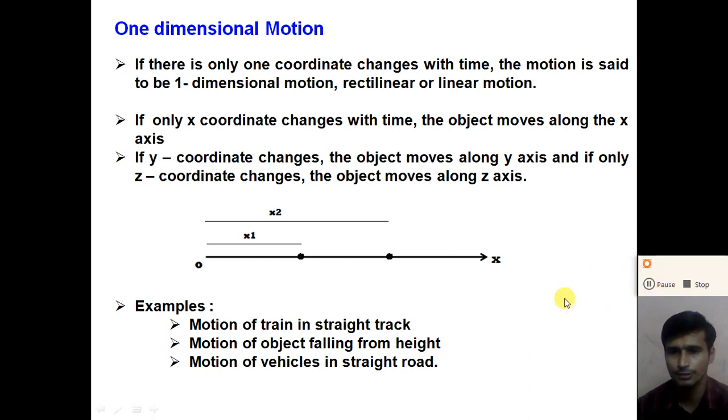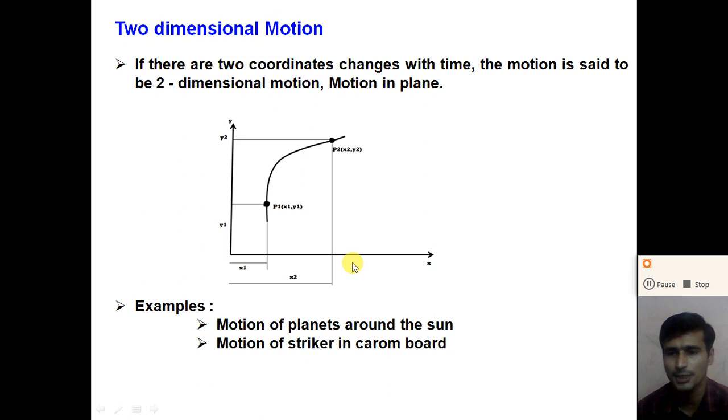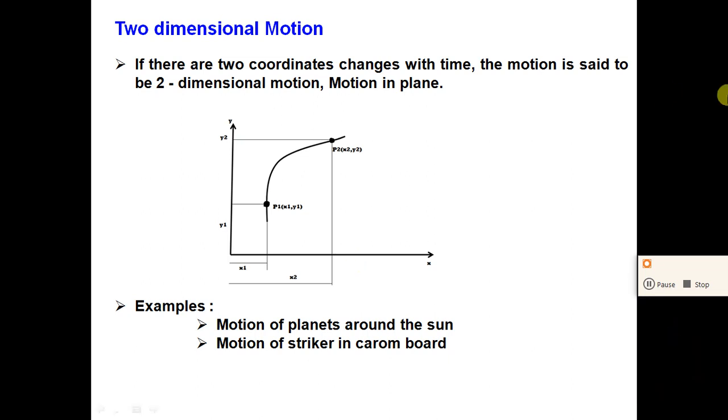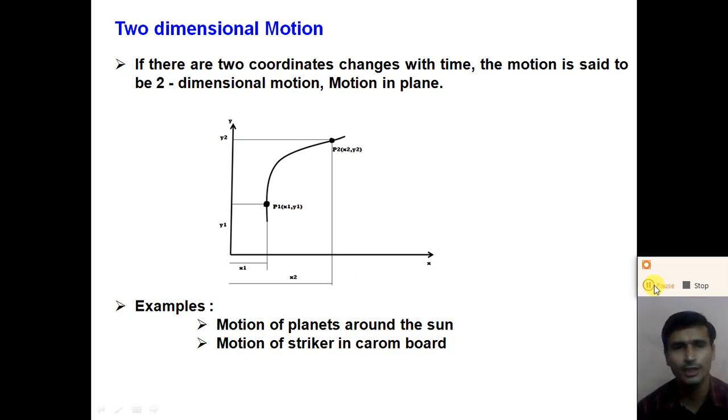So now dear student, what is two dimensional motion? You can easily understand. So what is two dimensional motion? If two coordinates change with time, right? At the same time, two coordinates change with time.